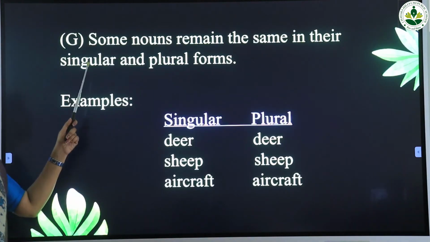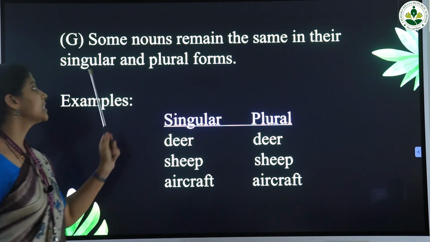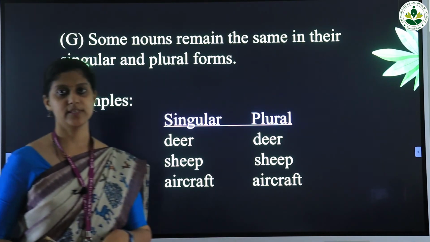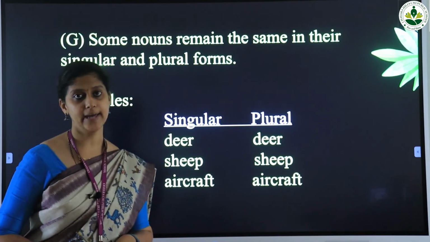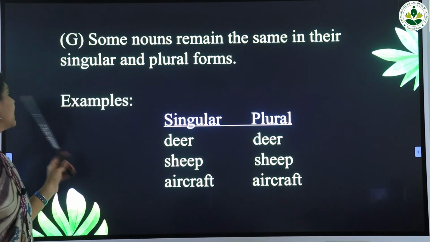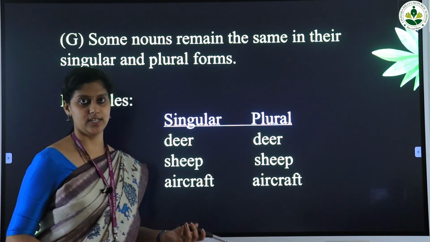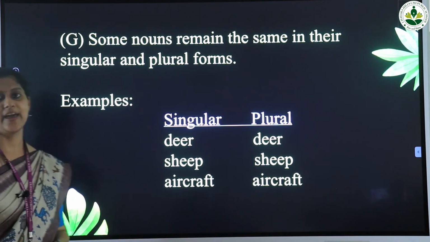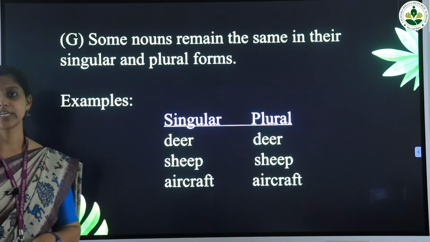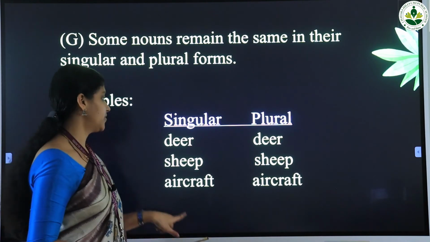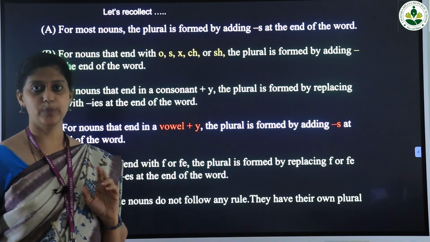Some nouns remain the same in their singular and plural forms. Examples, deer, and plural form is deer. Next one, sheep, and the plural form is sheep. Next is aircraft, and the plural form is aircraft. Today we discussed the topic singular and plural.